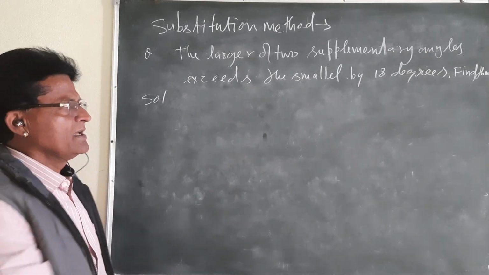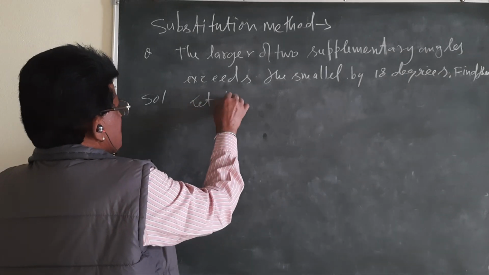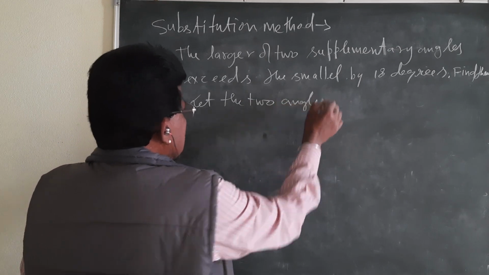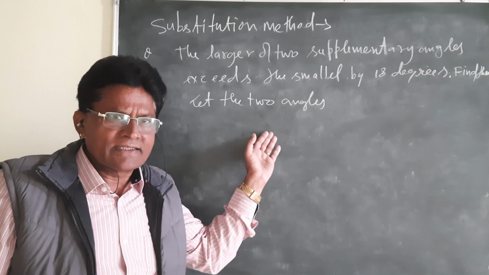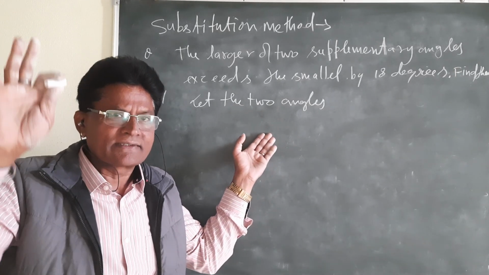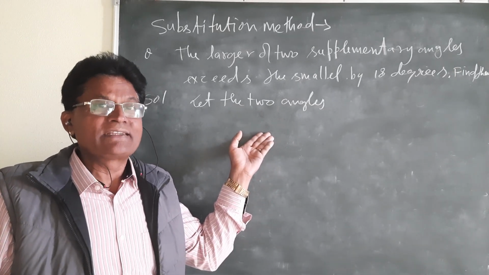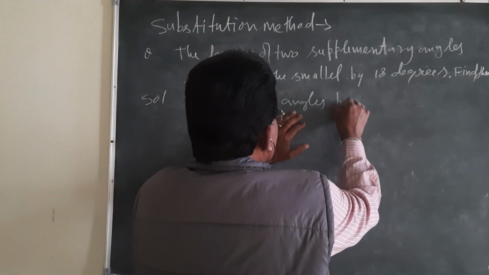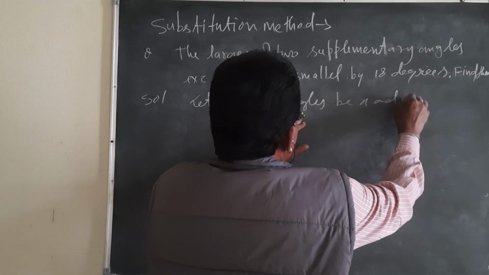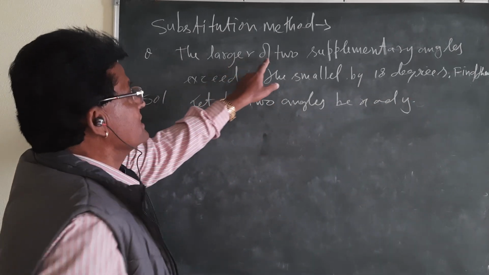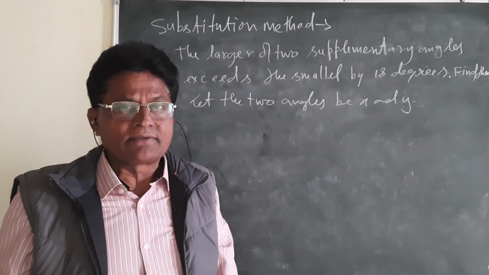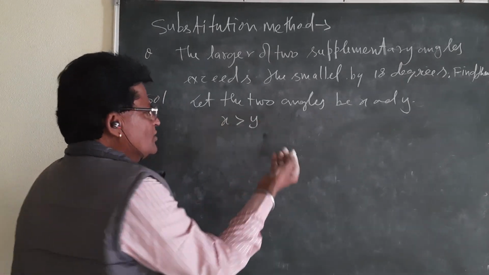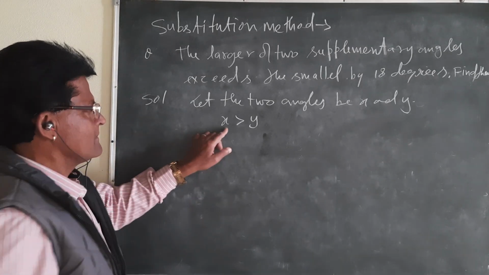First of all, let the two angles be x and y. Carefully see, I will use the conditions which were studied in the lower classes. But here it is given the larger of the two supplementary angles. Larger. I am just going to take x is greater than y. You assume that x is greater than y.